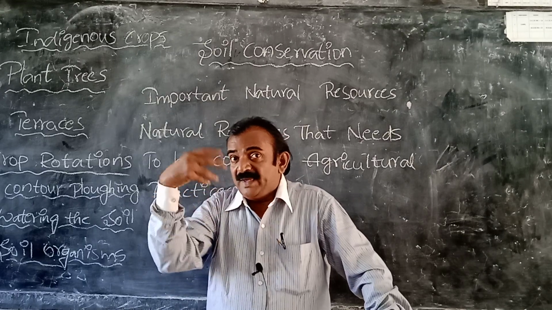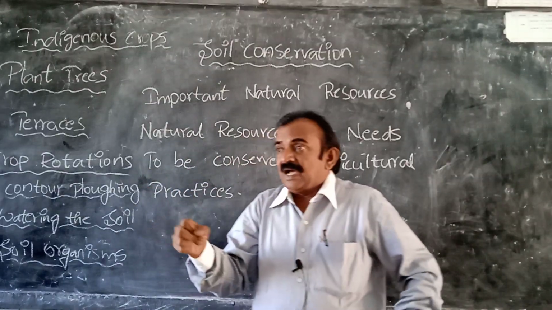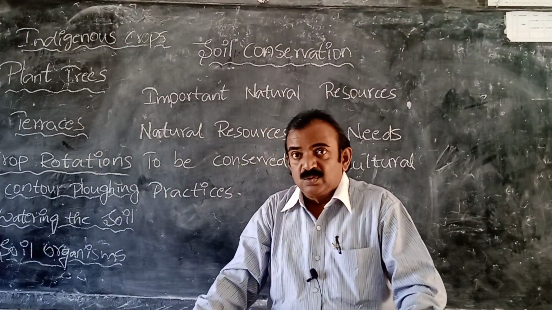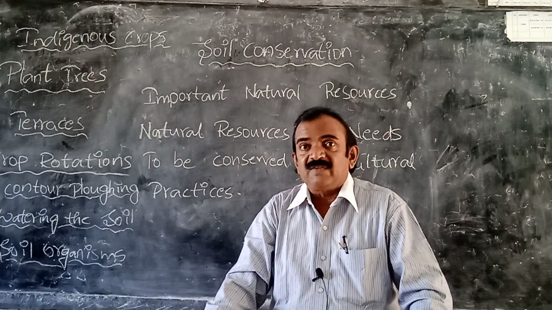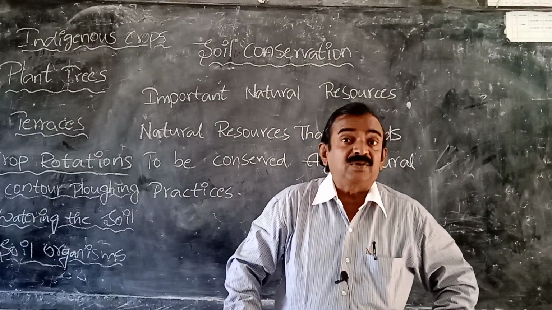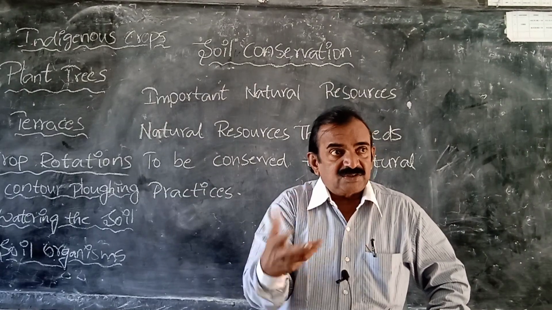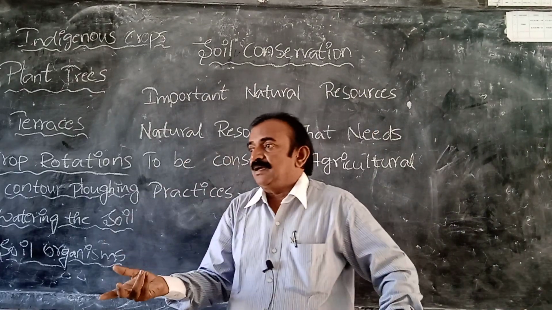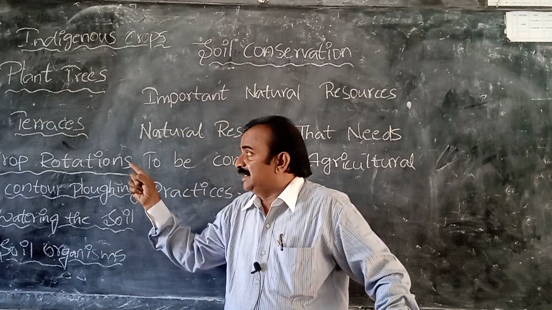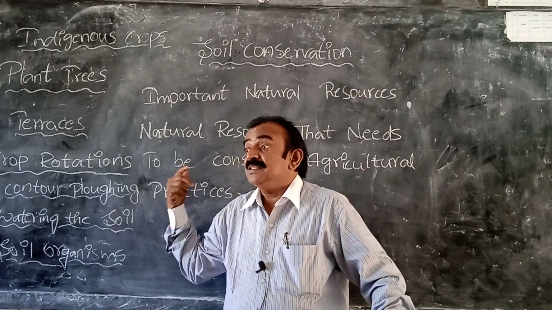So if you grow many plants, they produce what? Roots, and these roots they hold the what? Soil, and finally they prevent soil erosion. So we need to conserve the soil by planting many plants. By planting many plants, that is planting trees, planting saplings.